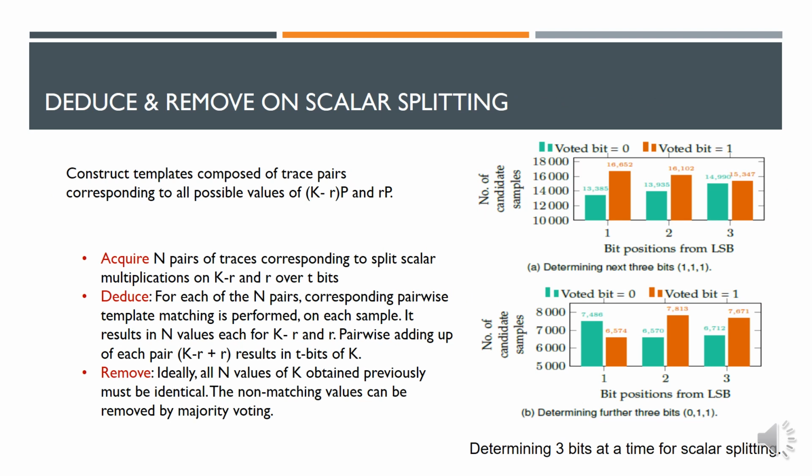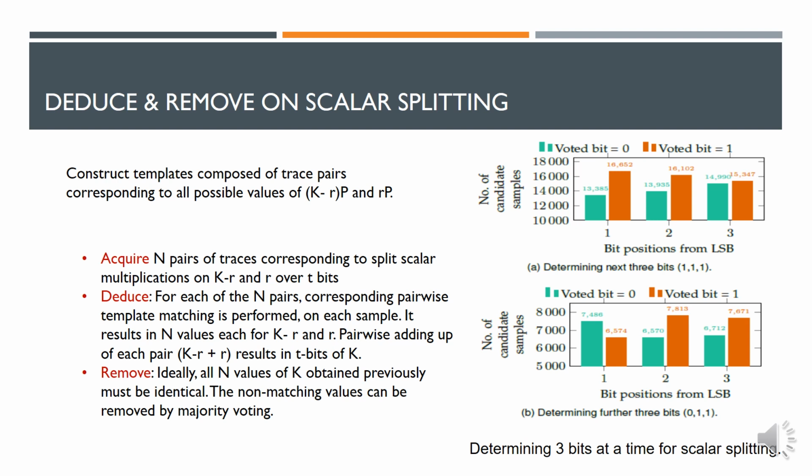Next, we move to the deduce and remove on scalar splitting. Here we collect n pairs of traces for each of k minus r times b and rp executions. In the first step, we perform template matching on the first t bits and deduce candidate values which match respectively for each of the n pairs of samples. Next, we take pairwise summation of such values, which gives us the candidate values for the first t bits of the secret key. The figure shows the majority voting of the next 3 bit positions from the LSB for the candidate values, where the correct bits clearly have a high majority.